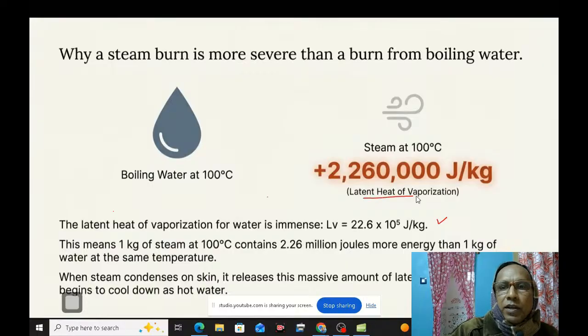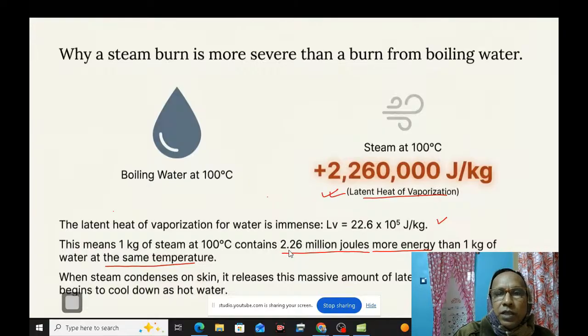This is latent heat of evaporation. This means 1 kg of steam at 100 degrees centigrade contains 2.26 million joules more energy than 1 kg of water at the same temperature, due to the latent heat of vaporization. So when steam condenses on skin, it releases this massive amount of latent heat before it even cools down as hot water. This is the answer to why a steam burn is more severe than a burn from boiling water.